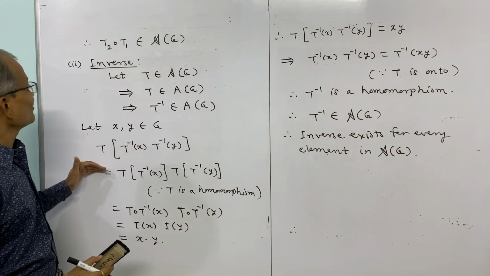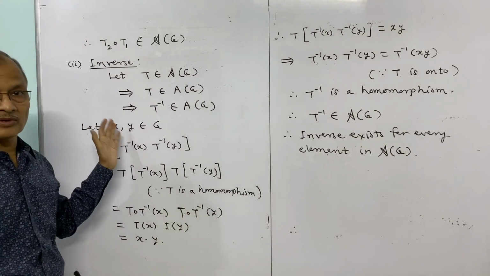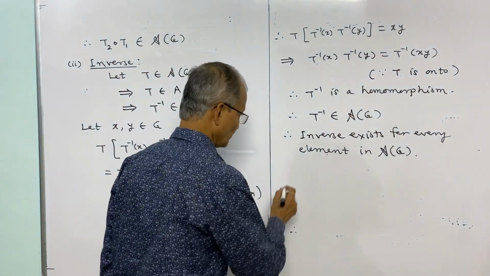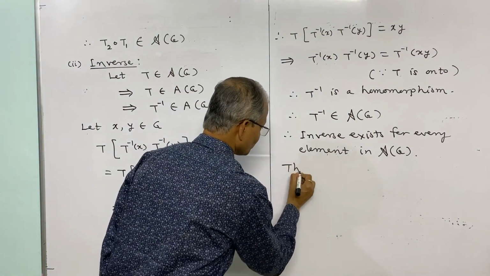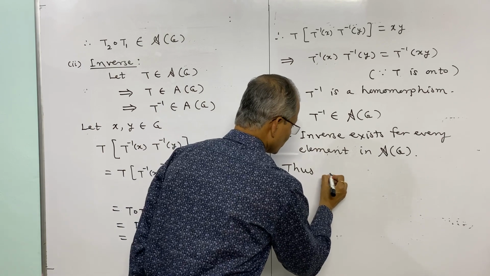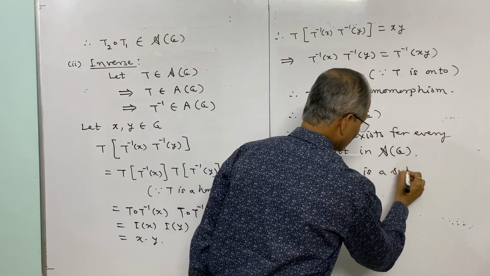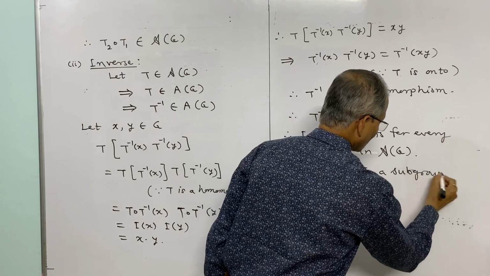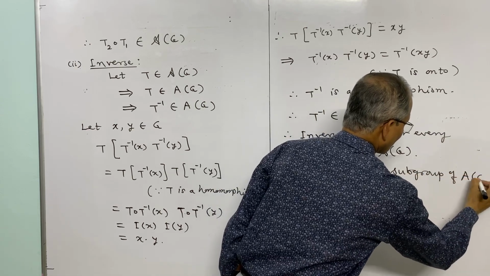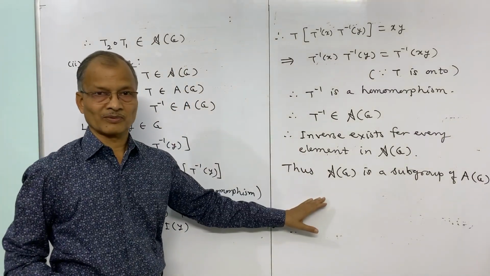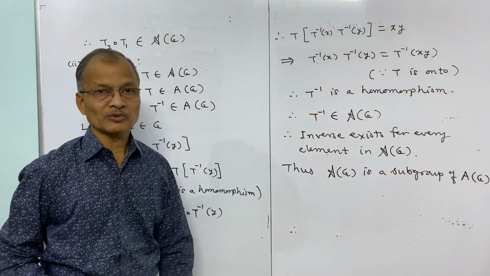And from 1 and 2, and because it is non-empty, script A of G is a subgroup of A of G. And because it is a subgroup, it is itself a group under the same composition of mappings.